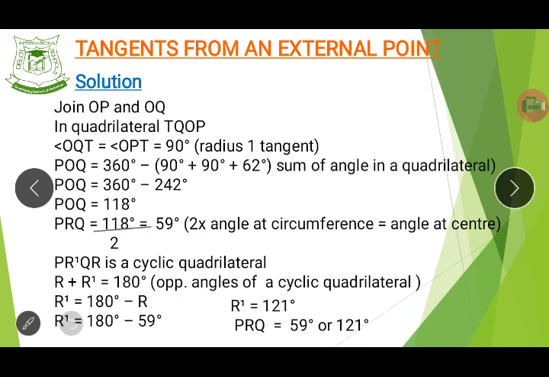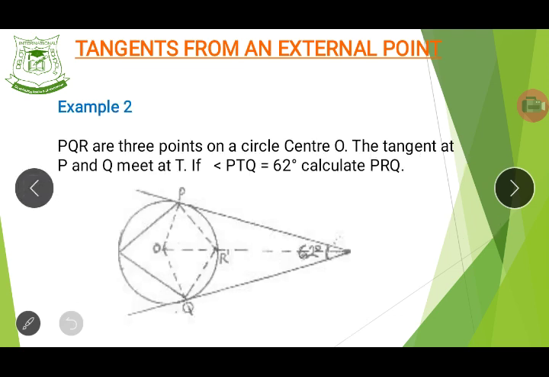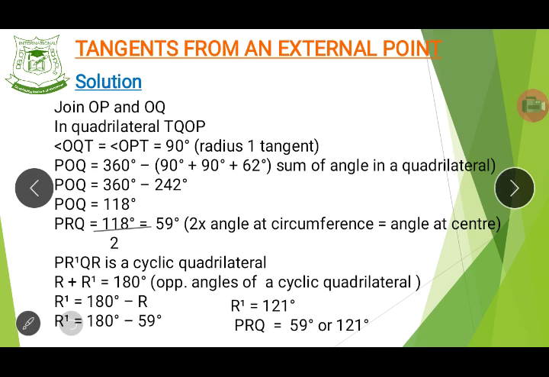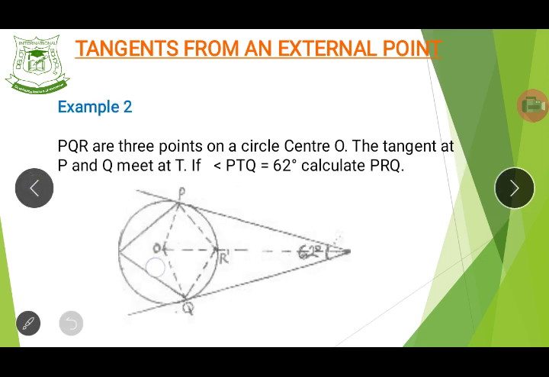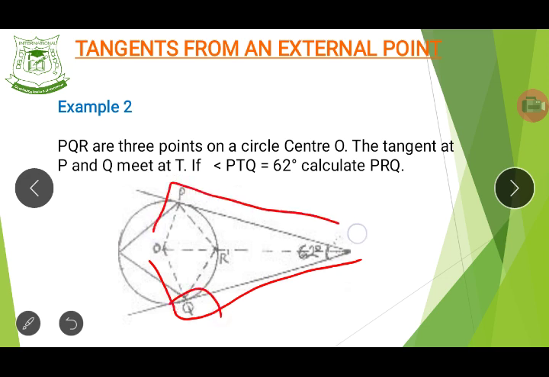Then we select OQT, that is the angle at Q. This is this angle to this place. So this angle here is the same as this angle. Do you all know?